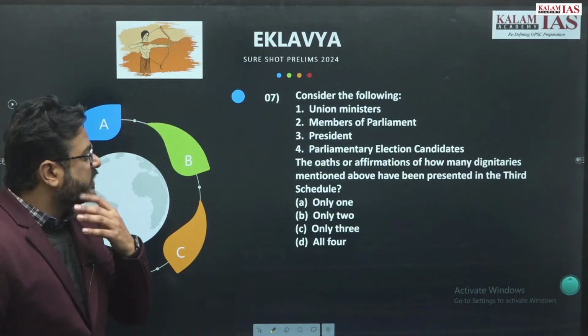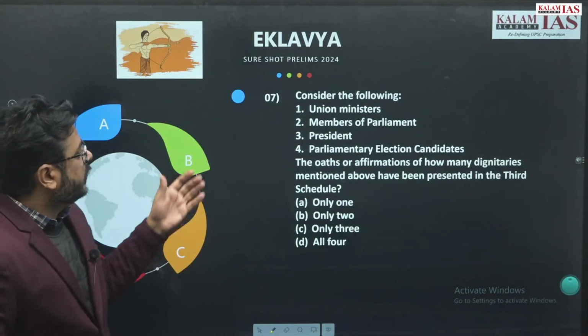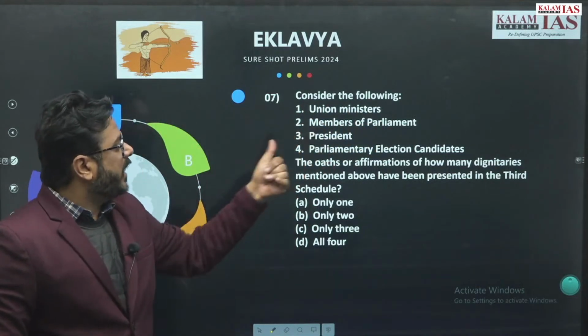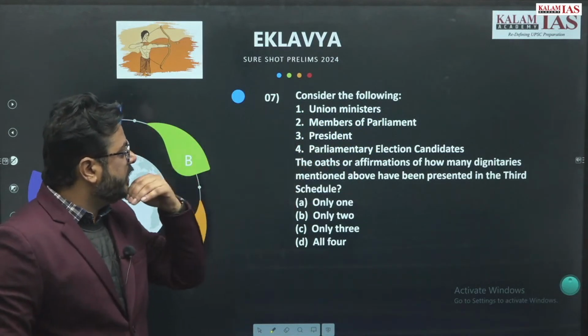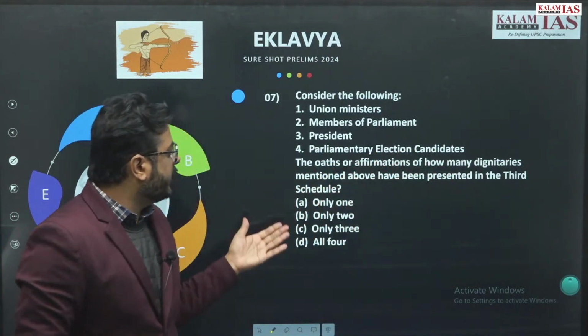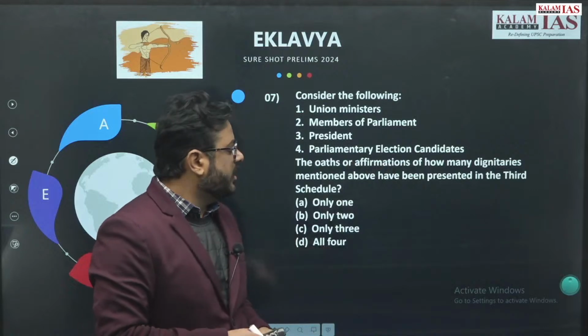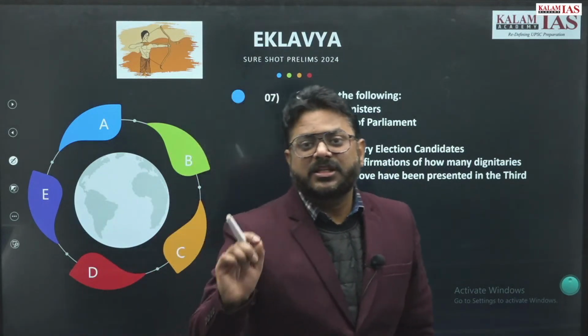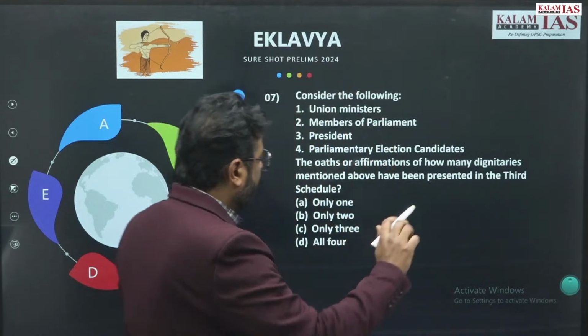Now question number 7. Consider the following: Union ministers, member of parliament, president, parliamentary election candidates. Oaths and affirmations of how many dignitaries mentioned above have been presented in the third schedule? So whenever the third schedule comes, please remember this diagram.